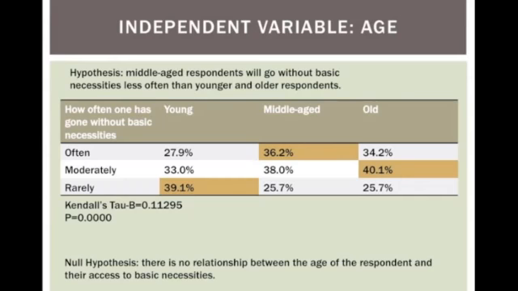This may be because younger people may not need medical attention, or they may still be supported by their parents. The Kendall's Tau B is equal to 0.113, supporting that this relationship is very weak and that this information is incredible. The F probability is once again 0. The findings in the Scheffé test suggest that middle-aged and old are closely related, while young differs from the two in regard to age relating to not being able to meet one's basic necessities. The null hypothesis is there is no relationship between the age of the respondent and their access to basic necessities.